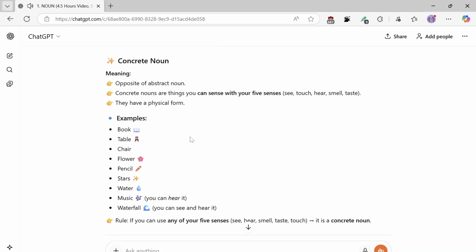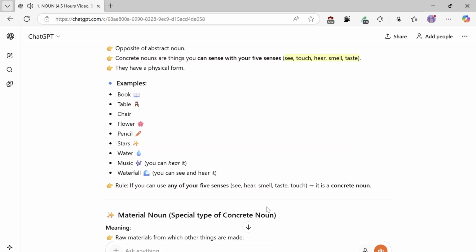Concrete noun meaning: the opposite of abstract noun. Concrete nouns are things you can sense with your 5 senses: see, touch, hear, smell, taste. They have a physical form. Examples: book, table, chair, flower, pencil, stars, water, music. You can hear it. Waterfall: you can see and hear it. Rule: if you can use any of your 5 senses, it is a concrete noun.